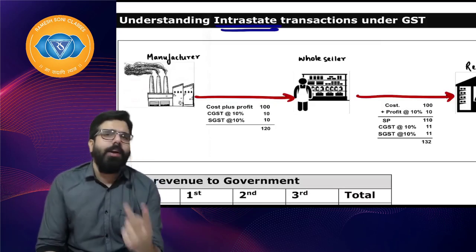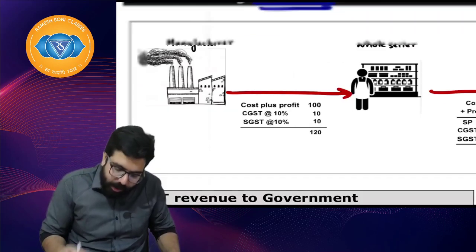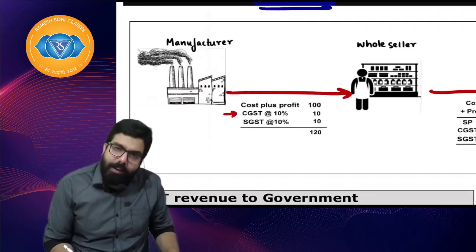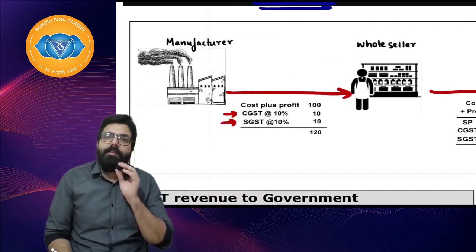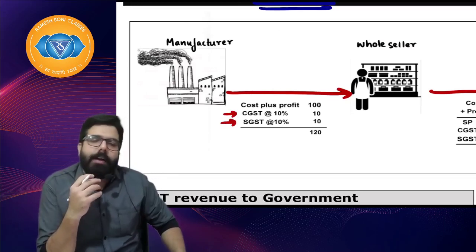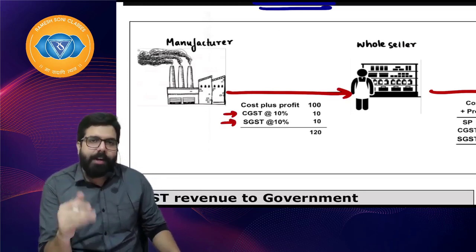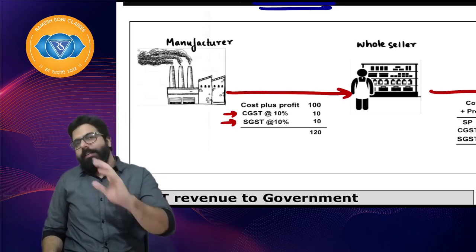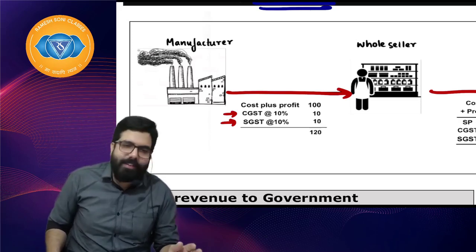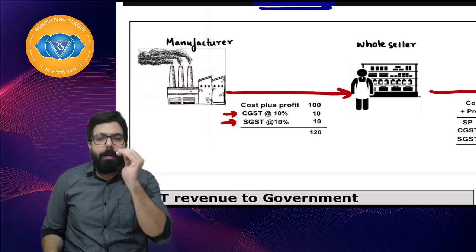Supposing the cost is 80 rupees, profit 20, and he charged 100 rupees. On that, CGST and SGST, the central government's CGST and SGST. Sir, 10% is never a rate. I know 10% is not a rate. Understand, for ease of understanding, I have kept 10%. Actually, it should be 9 generally, but I have kept 10 for the purpose of understanding.